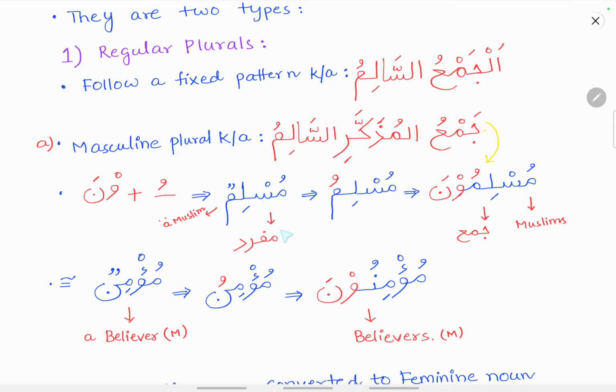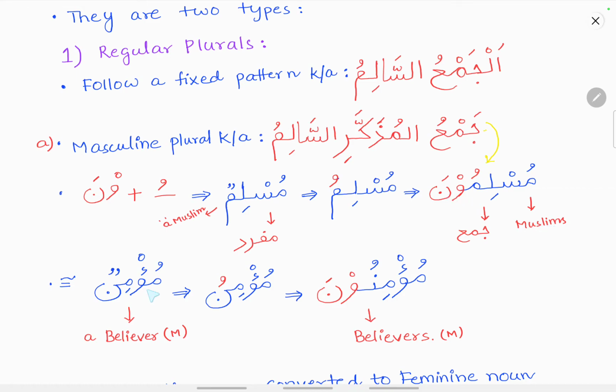Muslimun is a mufrad, a singular noun, meaning a Muslim. For this muslimun, you remove the tanween, add a dhamma, that is muslimu, then add una, waw noon with a fatha, then muslimuna. So it is the plural. It follows a fixed pattern: you remove the tanween, add dhamma and then add waw noon. So it is muslimuna, meaning Muslims. A singular Muslim is made plural by adding waw noon.